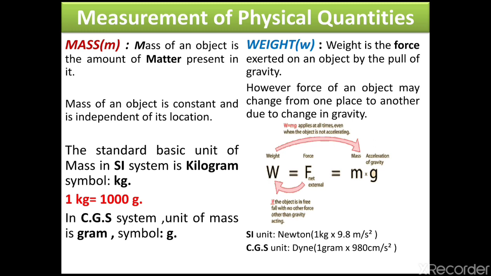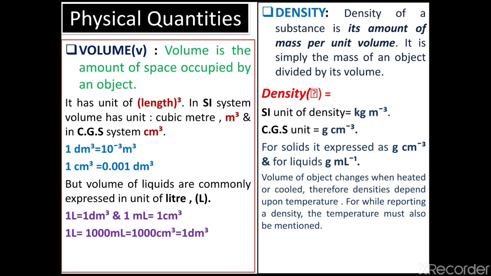As we already said, this is a very important tool for your study, not only in chemistry but also in physics and mathematics. How? Through volume and density. So let's start. What is volume? Volume is the amount of space occupied by an object, and density is the amount of substance. Density of a substance is its amount of mass per unit volume. It is simply the mass of an object divided by its volume.